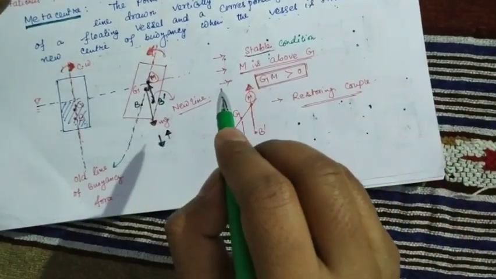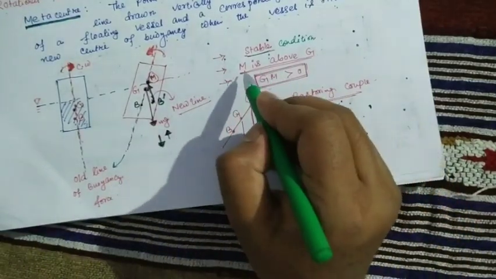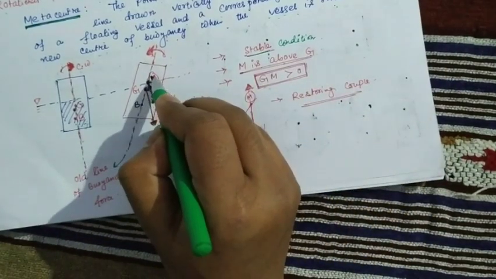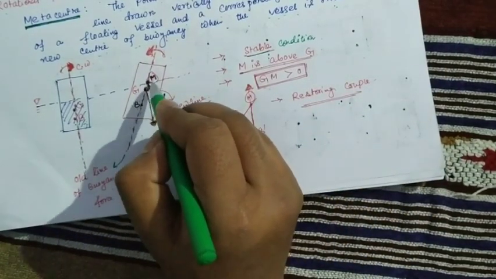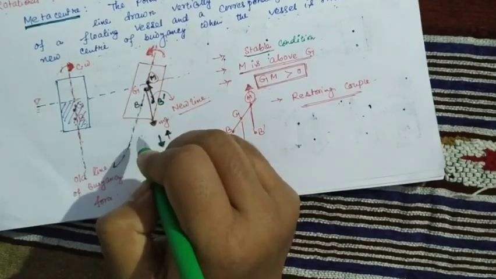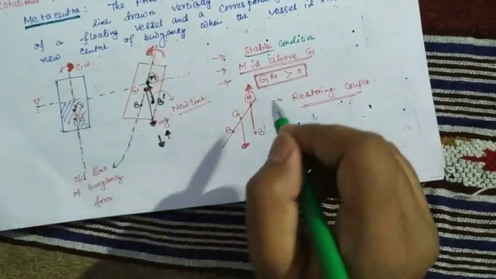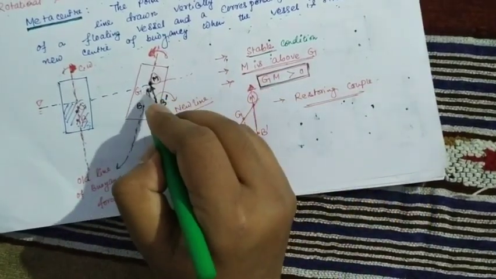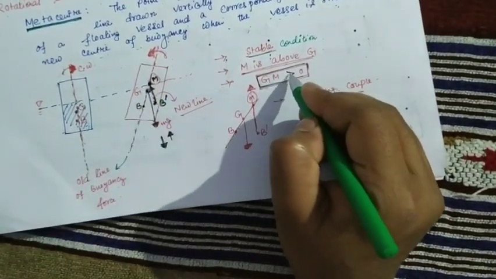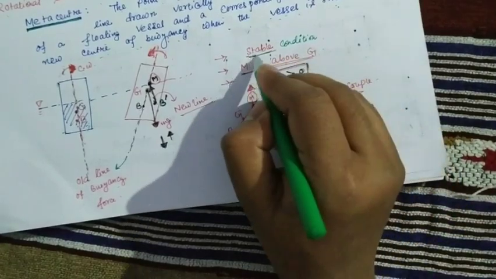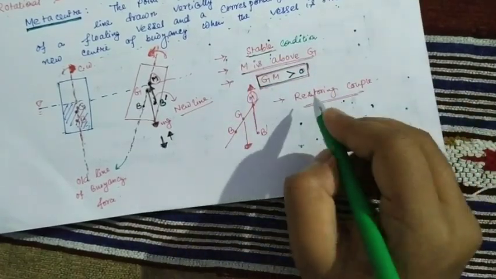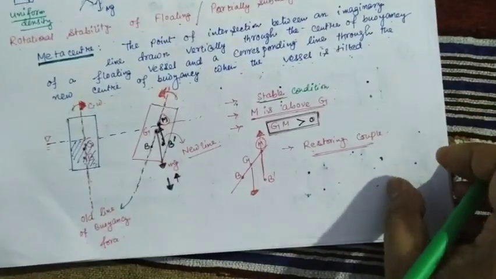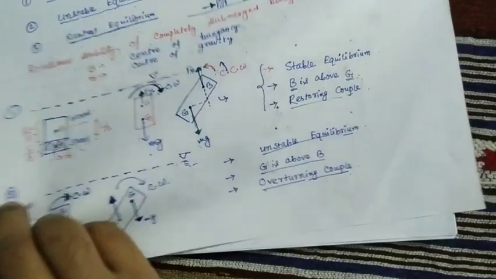This stable condition exists when M is above G, that is, when the metacenter M is above the center of gravity. Another condition: the distance GM will always be greater than 0. Then this kind of stable condition will happen, and there must be a restoring couple. So up to that much clear? I think up to that much is clear.